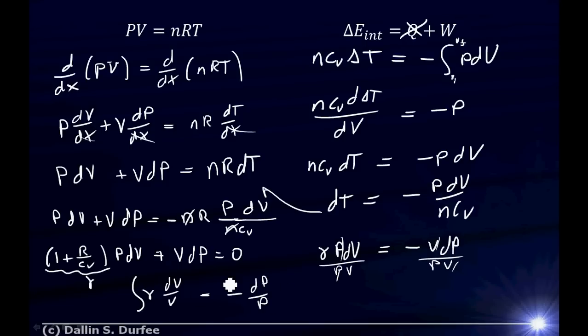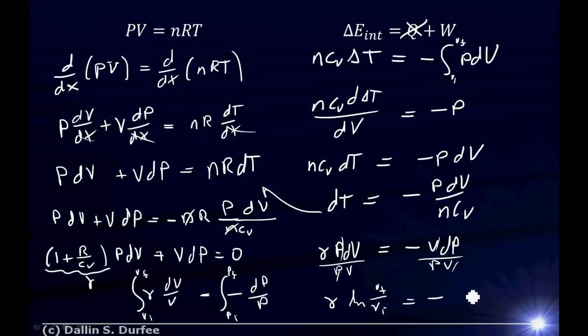Now I can integrate. I know how to integrate dV over V, and I know how to integrate dP over P. What are my limits? I have to have corresponding limits. So I'm going to integrate here from the initial volume to the final volume. The pressure that corresponds to the initial volume is the initial pressure, so I'll put initial pressure here, final pressure here. When I integrate that, the gamma comes out, it's a constant, and this is just dV over V. I integrate that, I just get the natural log of V, and evaluate my limits: V final over V initial.